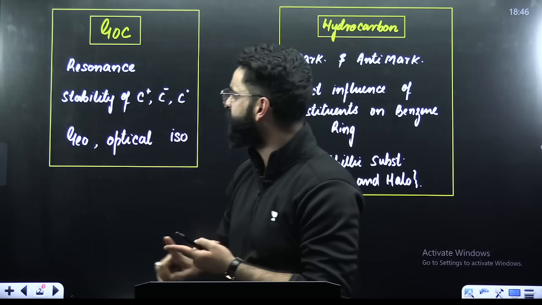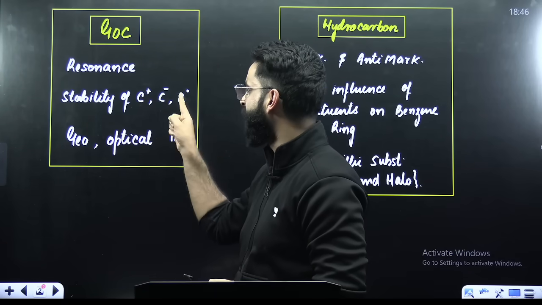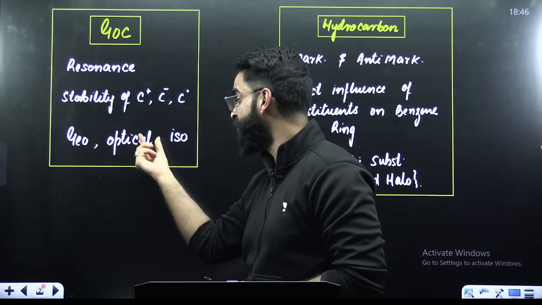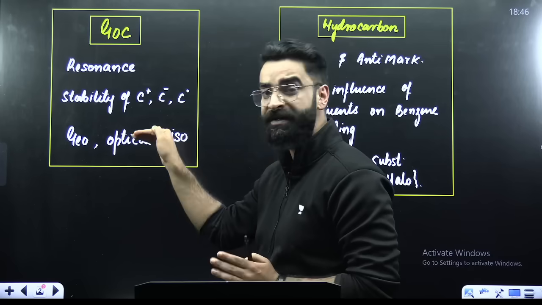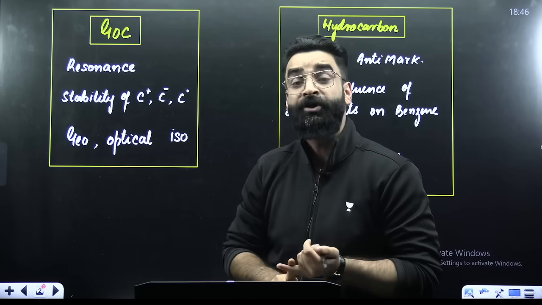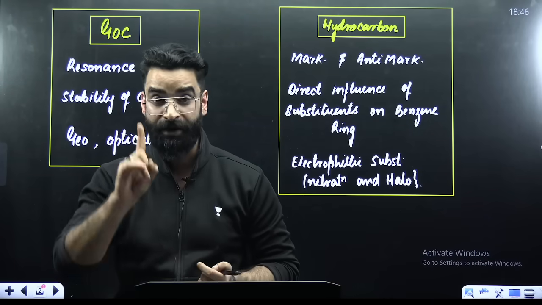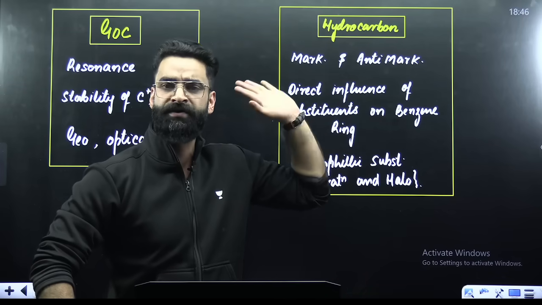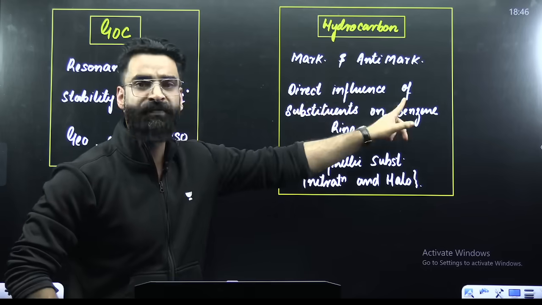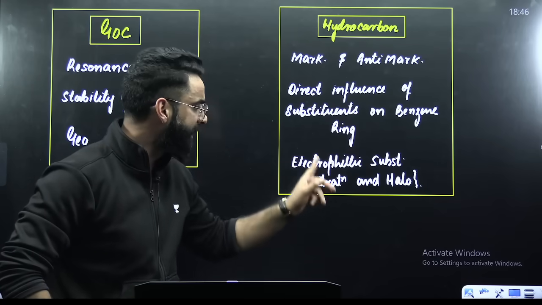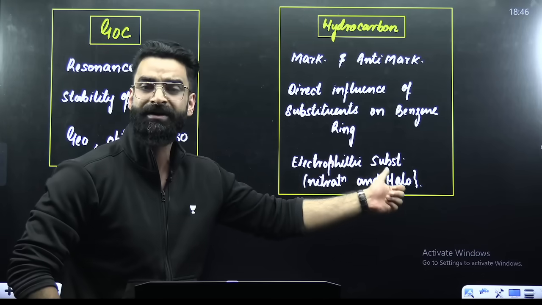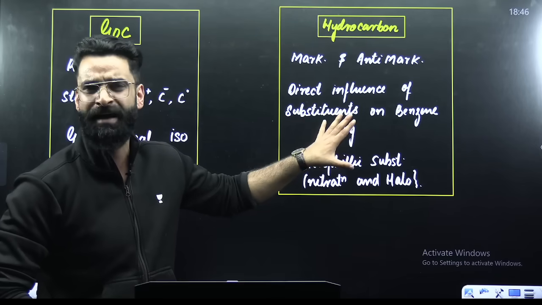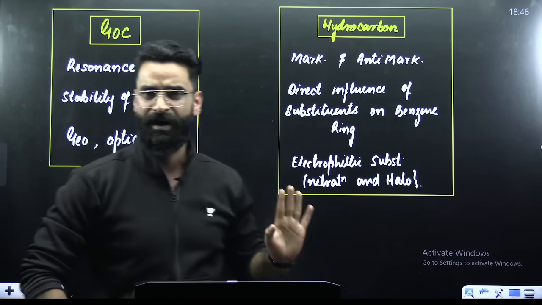In your general organic chemistry, resonance, stability of carbocation, carbene and free radical. Similarly, in your isomerism, geometrical isomerism, optical isomerism. These are the most repeated topics when it comes to the subject chemistry. Point number two, from your hydrocarbons: Markovnikov's rule, anti-Markovnikov's rule; number two, directive influence of substituents on the benzene ring; number three, electrophilic substitution, which involves nitration and halogenation. These are the most repeated topics in the NEET examination when it comes to the chapter hydrocarbons.